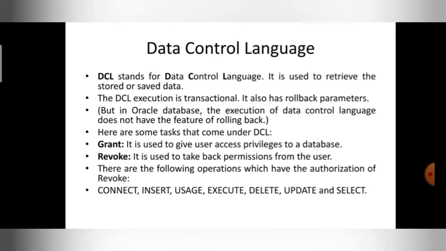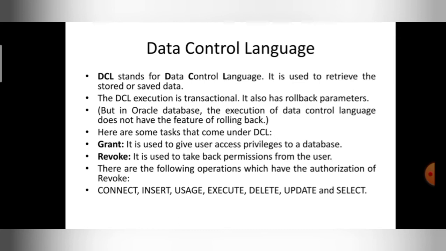Next, data control language. DCL stands for data control language. Mainly it is used to grant permissions and to take back permissions. In DCL there are two types of commands, grant and revoke.